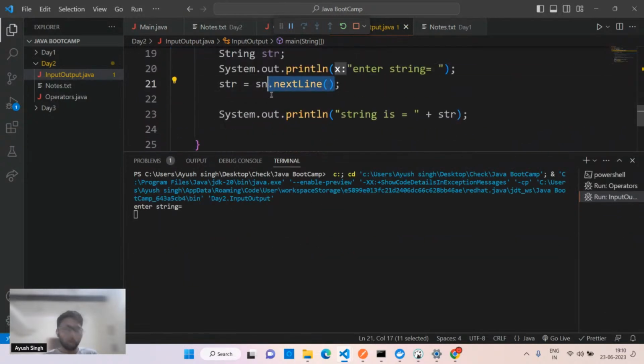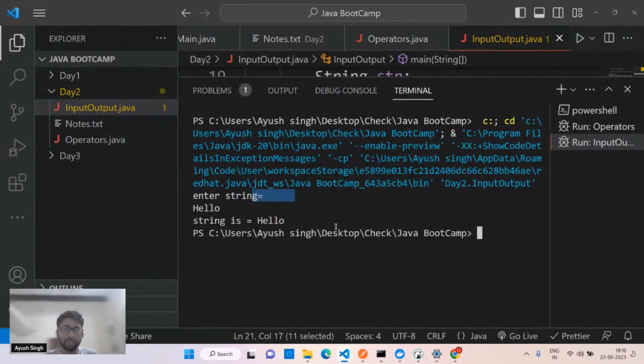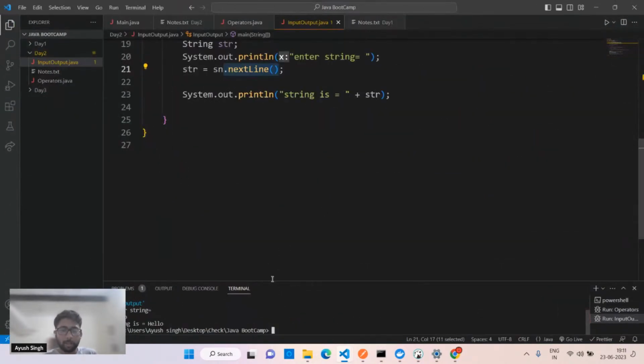That is not wrong. It is correct, but actually the edge case, or you can say the problem with the next line is it takes the space, right? That you can see afterwards. Let's suppose if I type hello, enter, you'll see string is hello. If you're not able to see, I have increased the font size. So for the input string I have written hello, and I'm getting this output hello. That's simple. Okay, I'll just decrease this again.